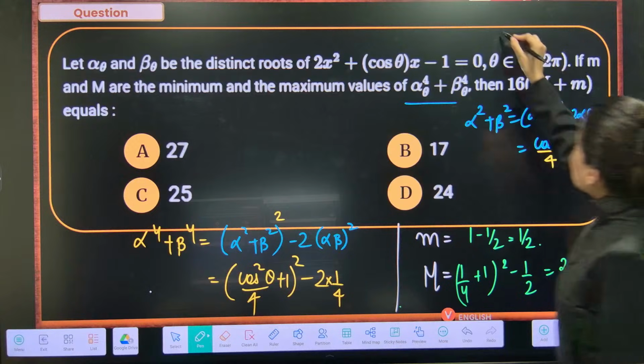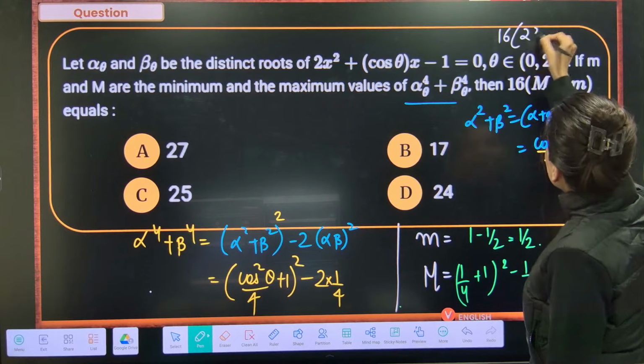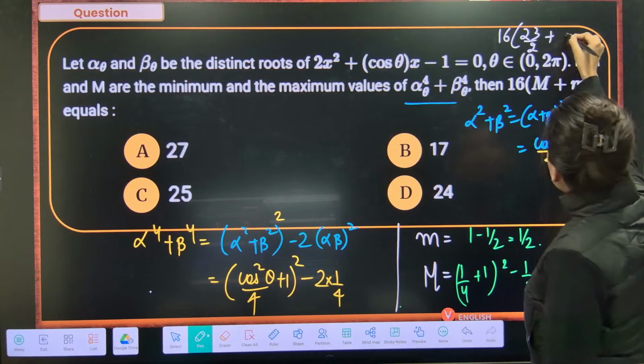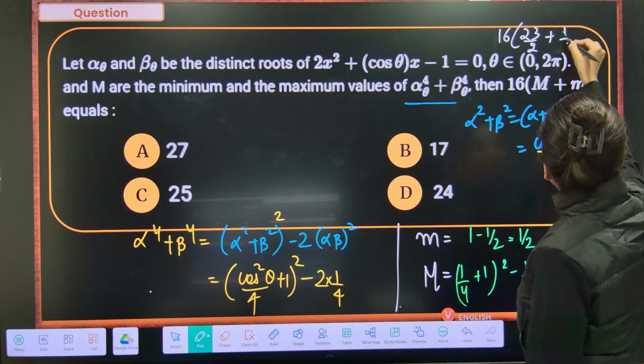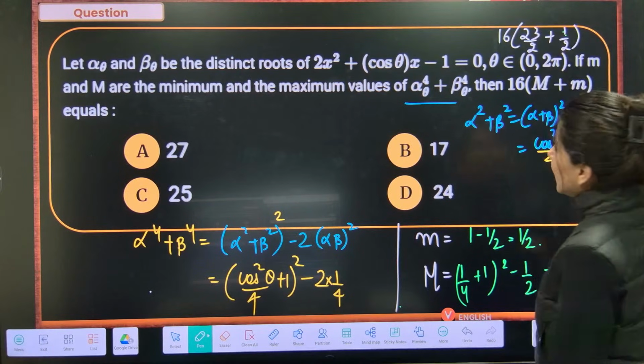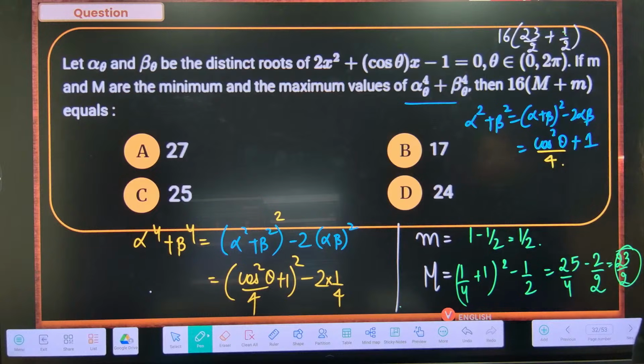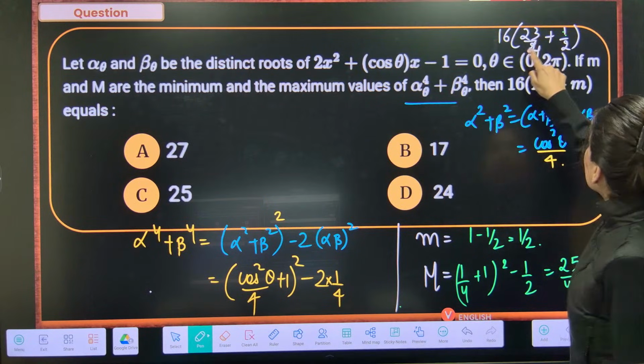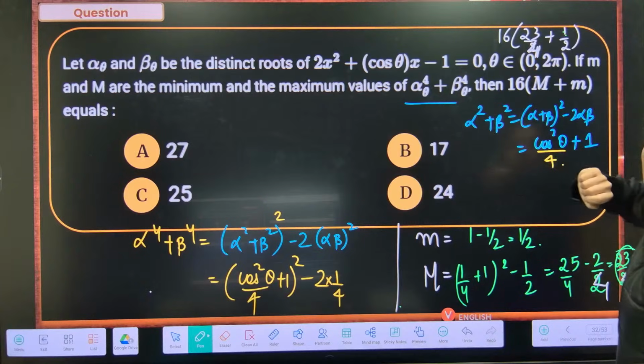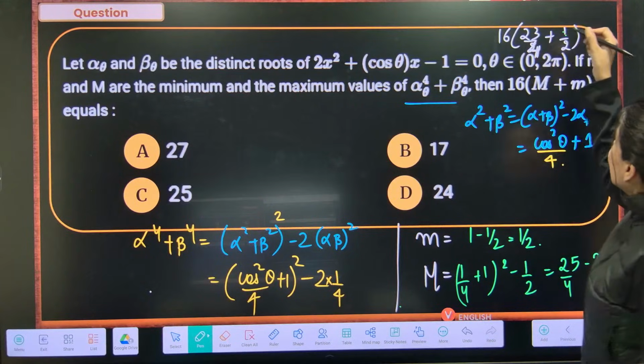They are going to ask 16 times 23 by 2, correct? Plus. Or this is 1 by 2. Okay. So this is 8 into 24. I think I have done something wrong. This is 4. This is also 4. So this is 23 into 4.